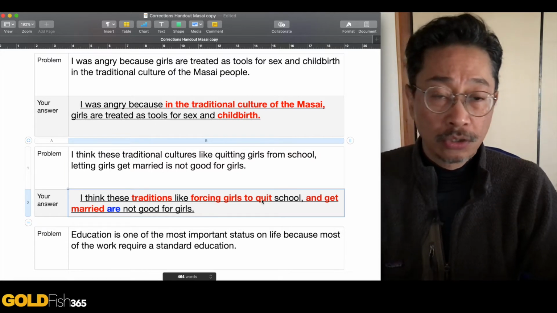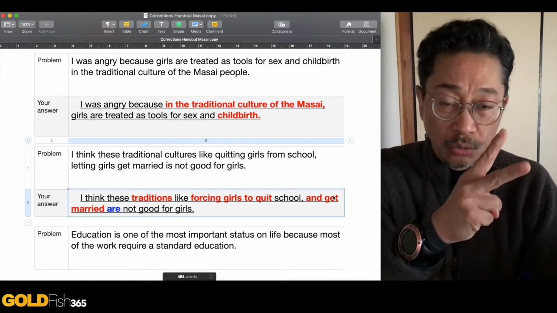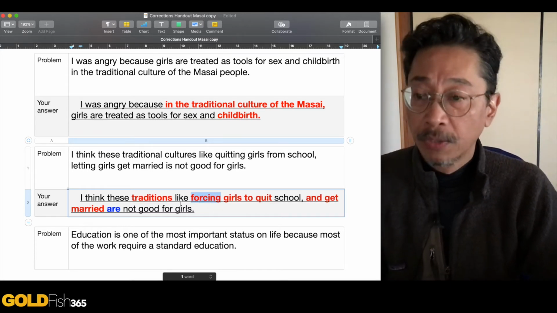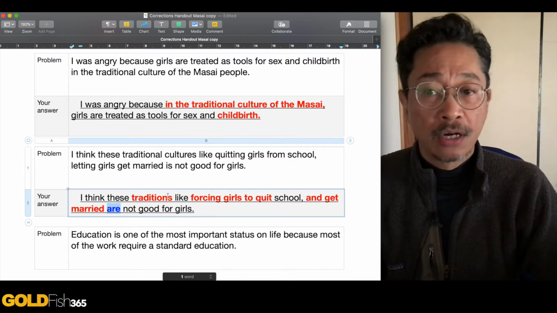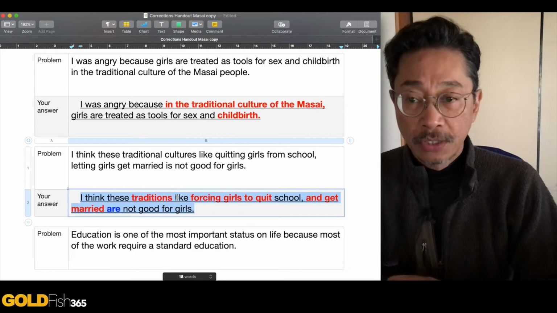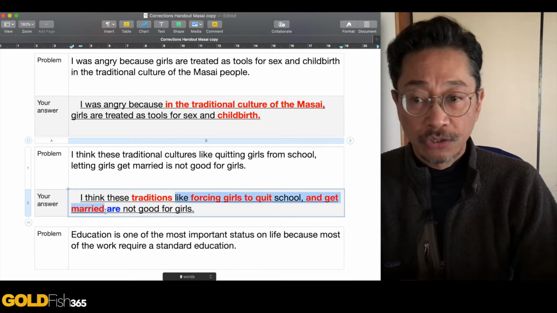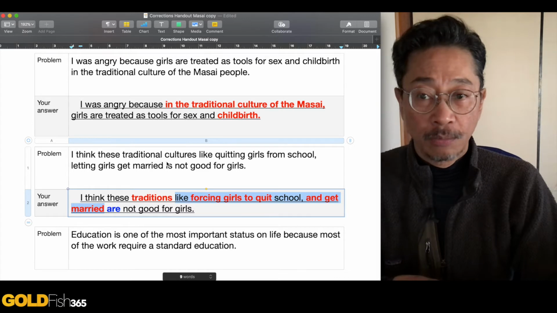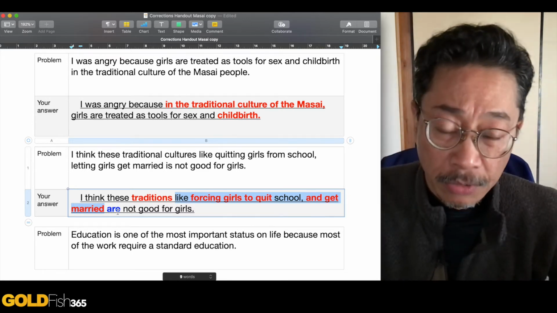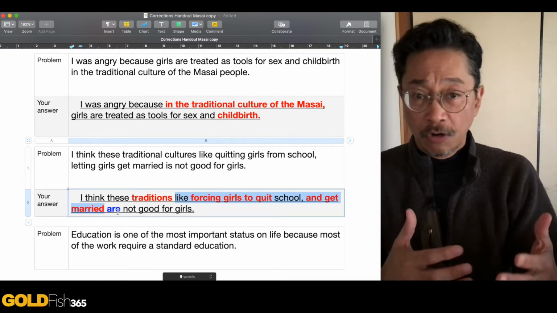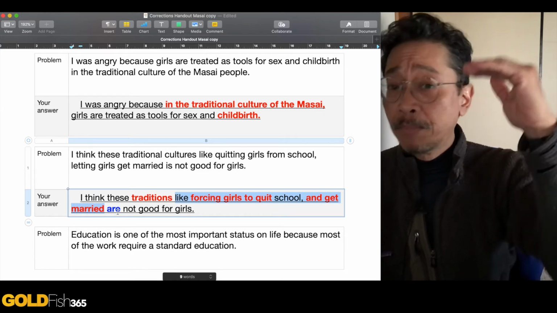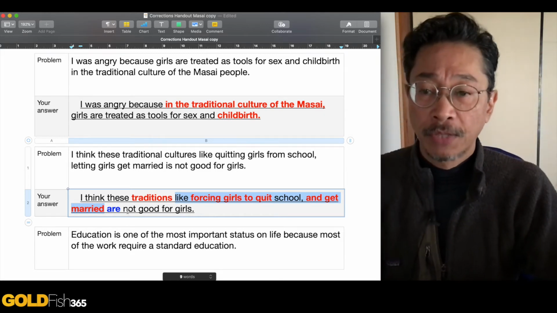Okay? Forcing girls to, one, quit school, and two, get married are there together, so you only have to say forcing one time. Okay? Now the reason why this is "are" is because traditions is the actual subject. Okay? All of this is an example of those traditions. This is the subject, this is the verb. So it's not correct to say "is," it's correct to say "are." And this is, again, another example of the subject-verb agreement that you have to be very careful of. This person went down, I think, from a B- to a C+, just because of that one mistake.